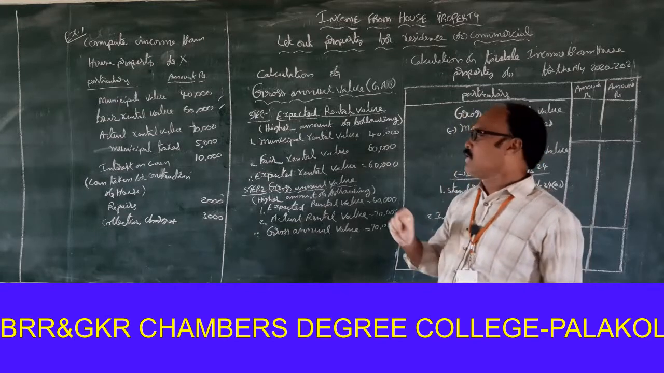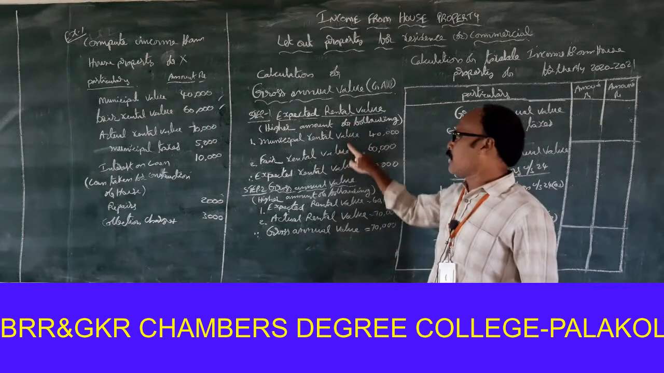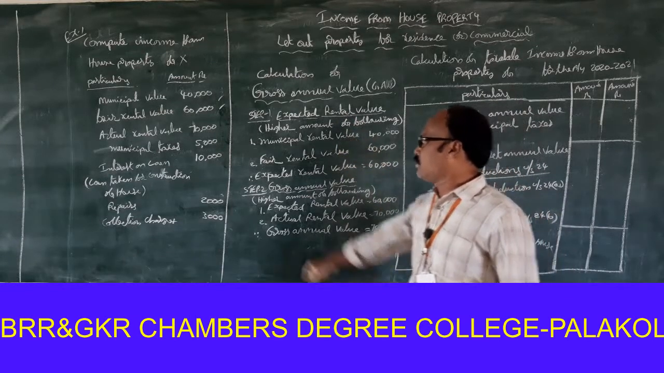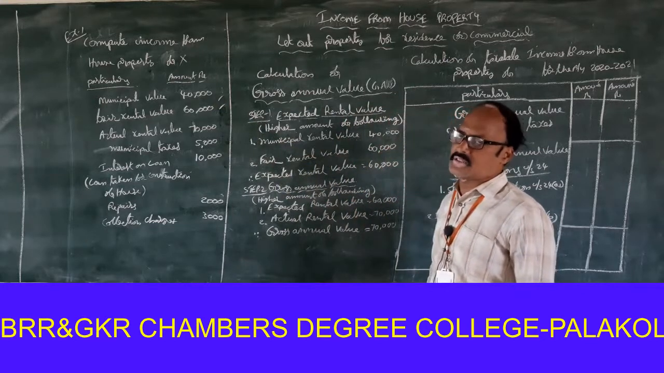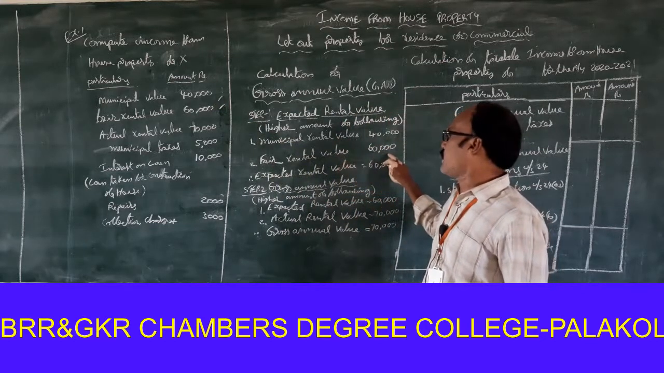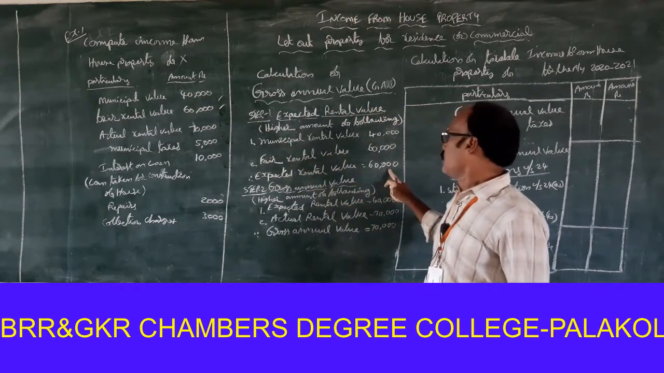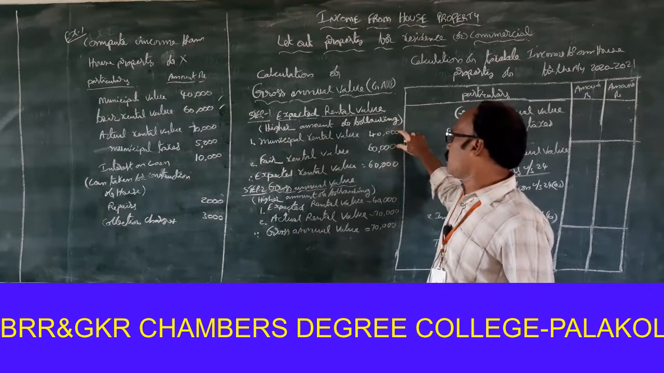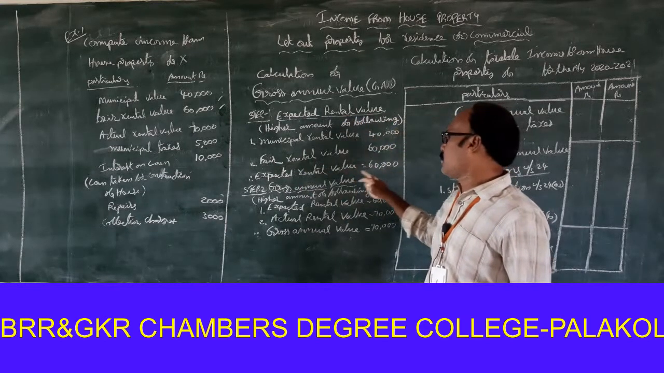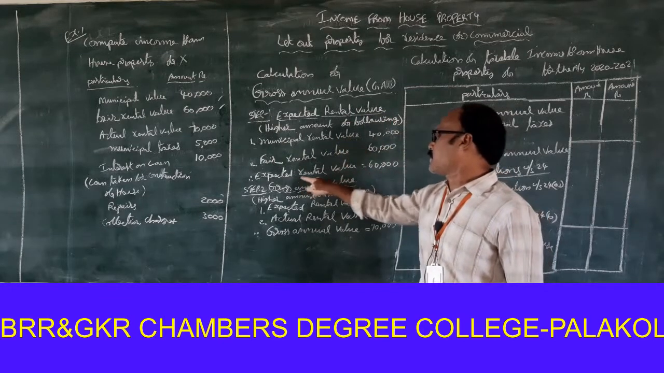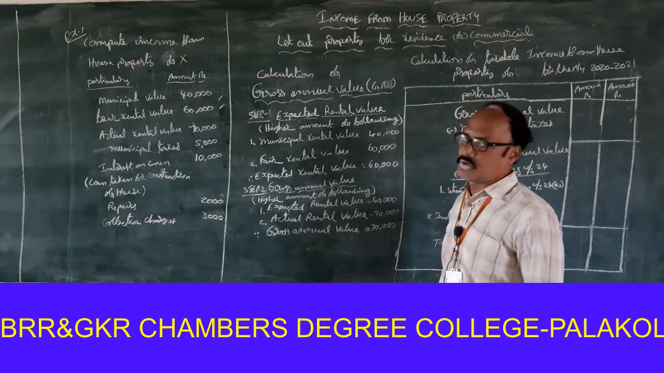Step 1, expected rental value, the higher amount of the following. Point 1, municipal rental value, 40,000. Second one, fair rental value, 60,000. So the higher amount of the following is treated as expected rental value. Expected rental value is equal to 60,000, because 60,000 is the higher amount.